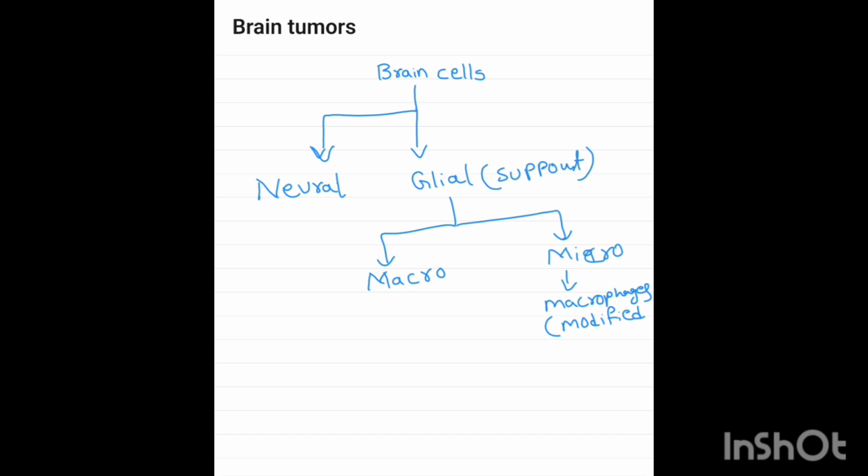These macroglial cells are of three types: astrocytes, oligodendrocytes, ependymal cells.